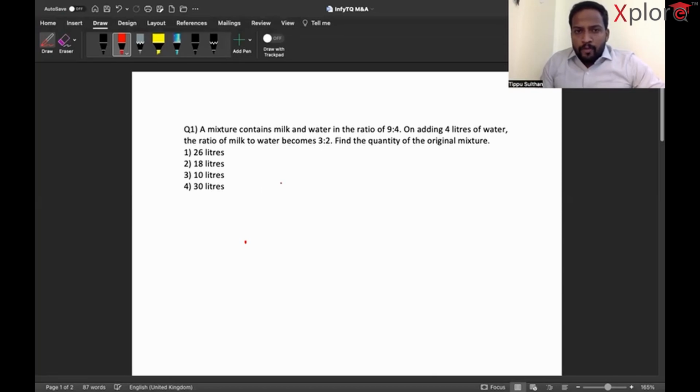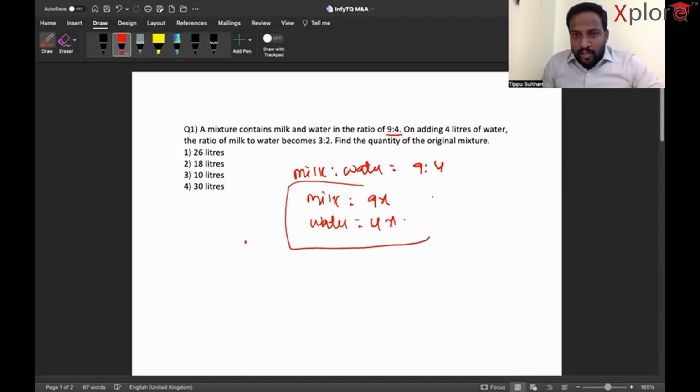Now I would like to tell you, as I promised, I'll make it very simple for you. When a mixture contains water and milk, you must assume the mixture definitely contains milk and water. So 9:4. As you know, milk to water is 9:4, so milk should be 9x, and water 4x. This is the actual quantity of milk and water in the mixture.